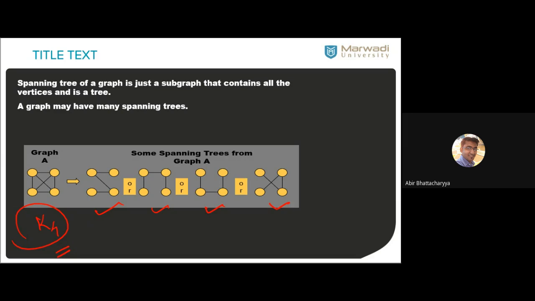Only one spanning tree. So if I have two vertices, that is only a tree, and the spanning tree is only one, that is indeed the spanning tree. Okay?